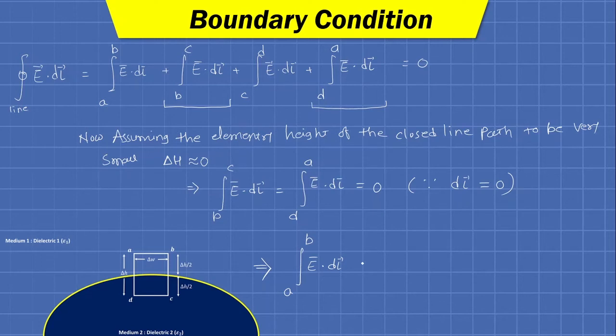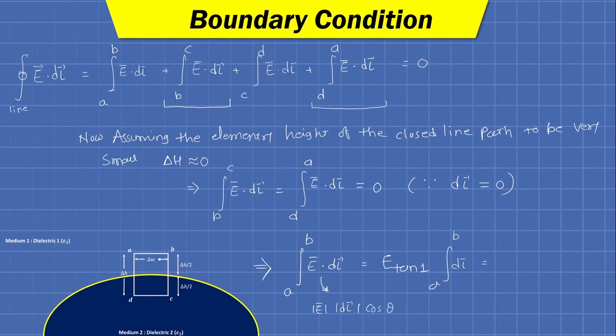Now here we have kept the length AB such that it is parallel with the tangential component, and for the length AB the only acting component of field is E tan 1, and the integration from A to B dl bar is nothing but delta W. Here the angle is 0, so whenever you factorize this equation as magnitude of E bar, magnitude of dl bar, cos theta.